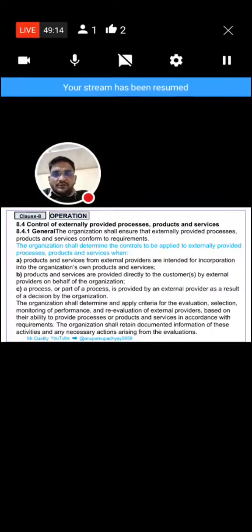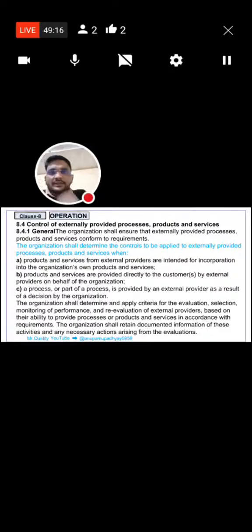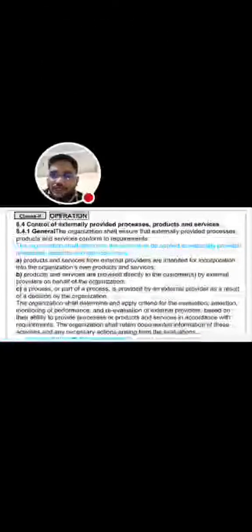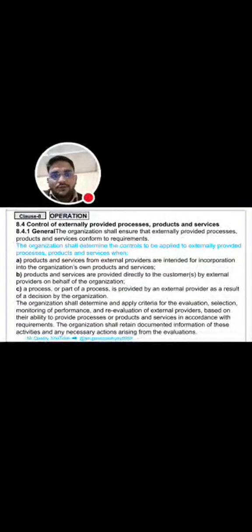8.4 is control of externally provided processes, products and services. 8.4.1 is general requirement. The organization shall ensure that externally provided processes, products and services conform to requirements. What are the requirements? First, products and services from external providers are intended for incorporation into the organization's own products and services. Second, products and services are provided directly to the customer by external providers on behalf of the organization. Third, a process or part of a process is provided by an external provider as a result of a decision by the organization.